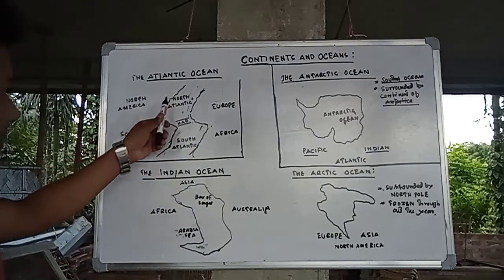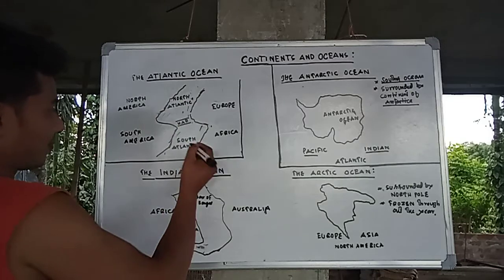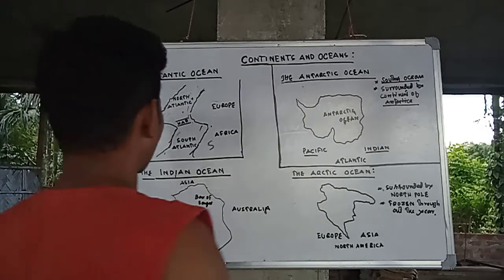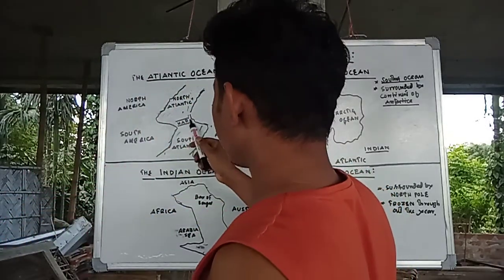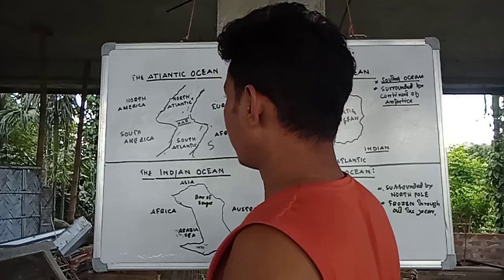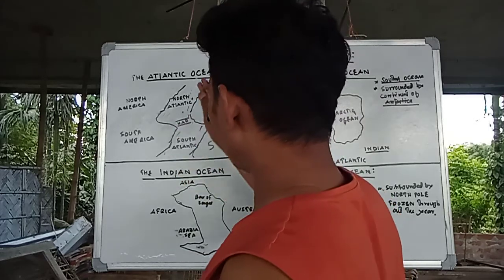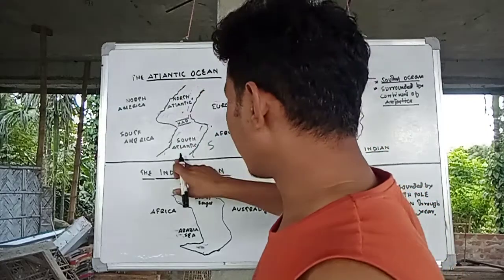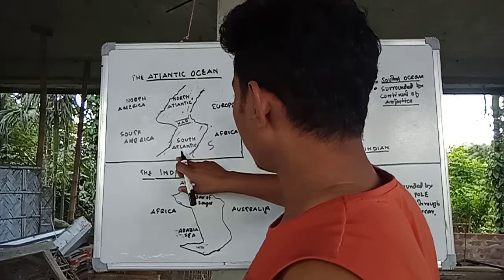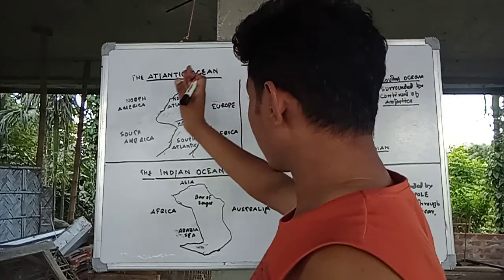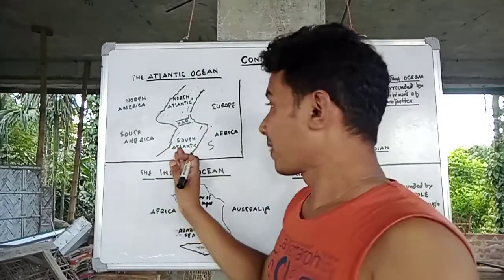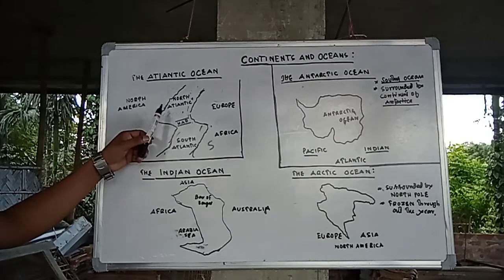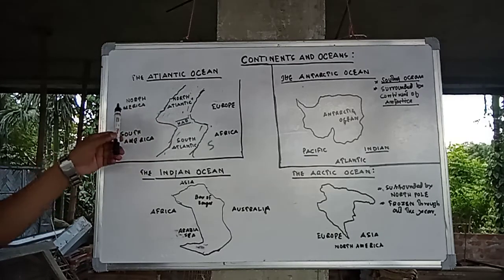So the shape of the Atlantic Ocean is like an S shape. This Atlantic Ocean, from the Arctic to the Antarctic, flows in a shape that looks like an S, and it is bounded by North